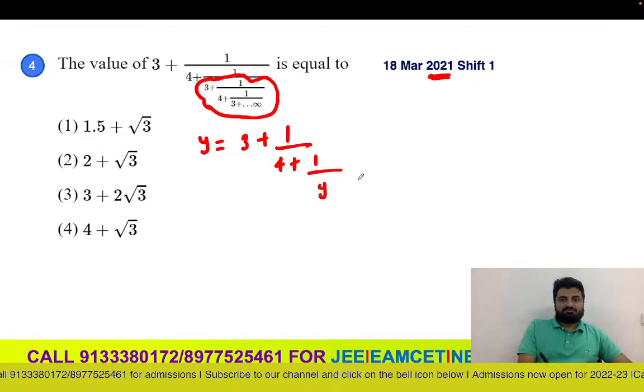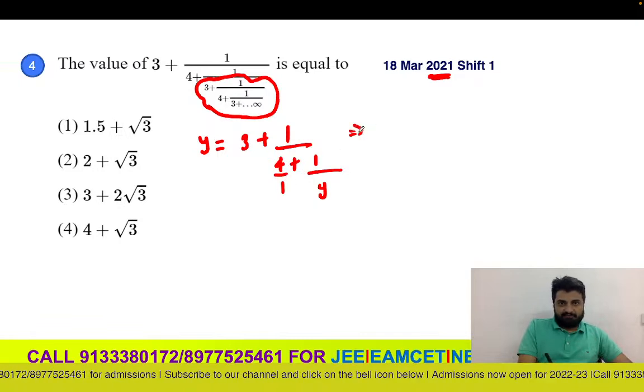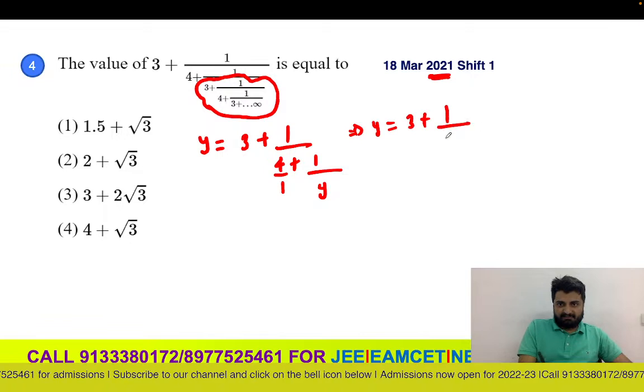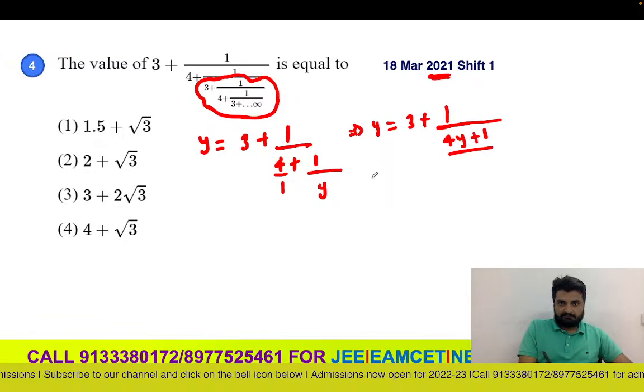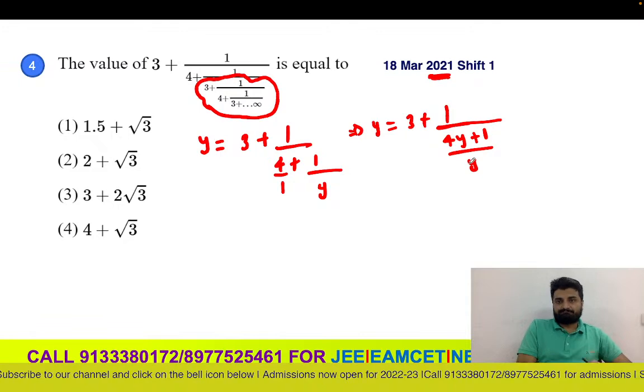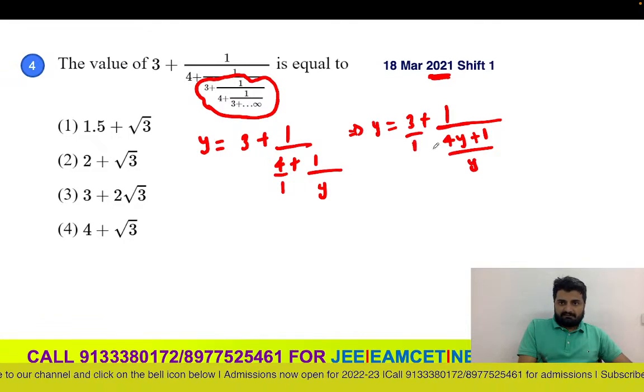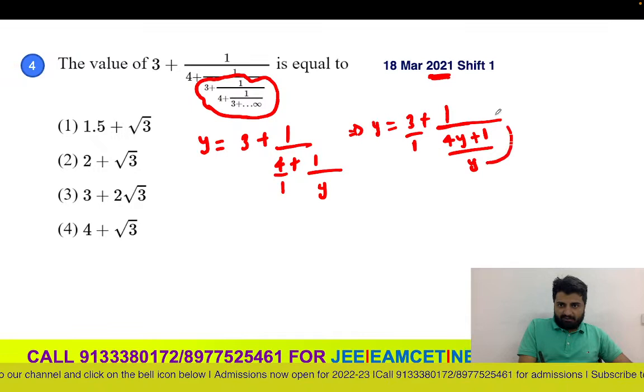So now I have to take the LCM. What are you getting here? y equals 3 plus 1 by, LCM is y, so 4 into y plus 1, whole divided by y, we are getting. So again, this y will go up.